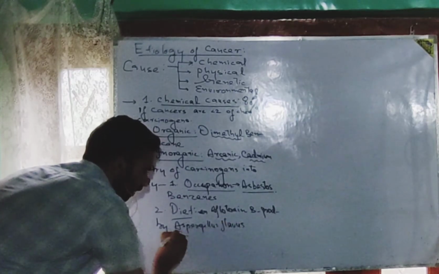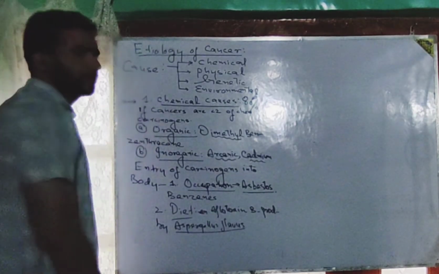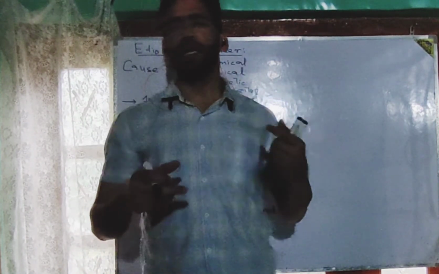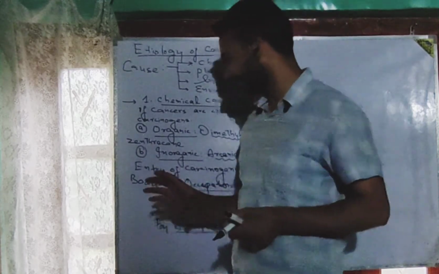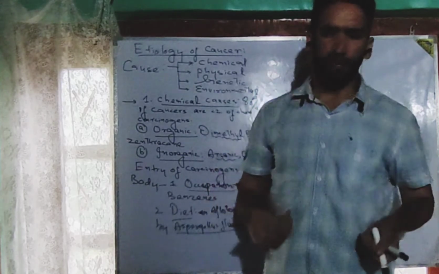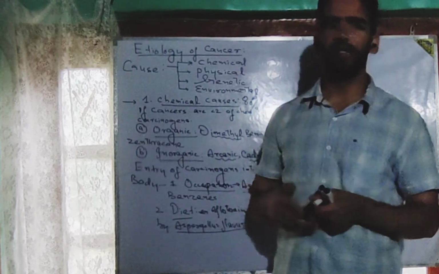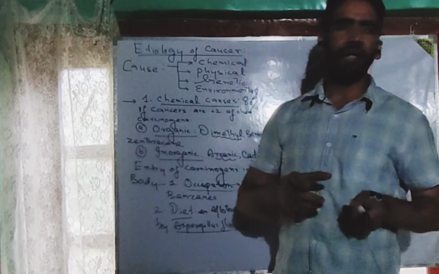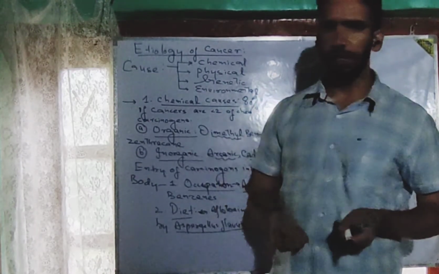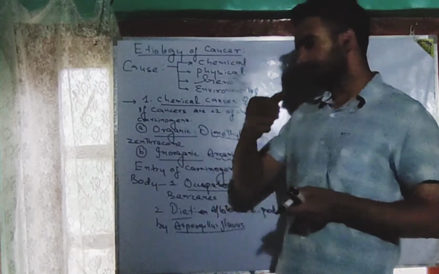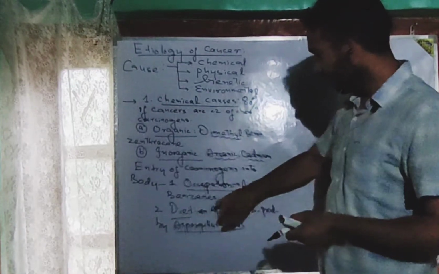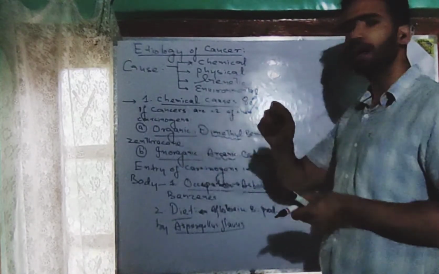See, this type of fungus is located in most of the foodstuffs. When we talk about peanuts, in most of the peanuts it has been seen that Aspergillus fungus is present on the peanuts or the seeds or the kernels, and it is this fungus, Aspergillus flavus, which has the ability to produce a metabolic product, and that metabolic product is aflatoxin B. This aflatoxin B is a chemical carcinogen.